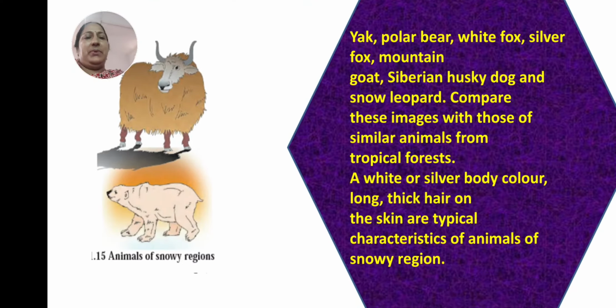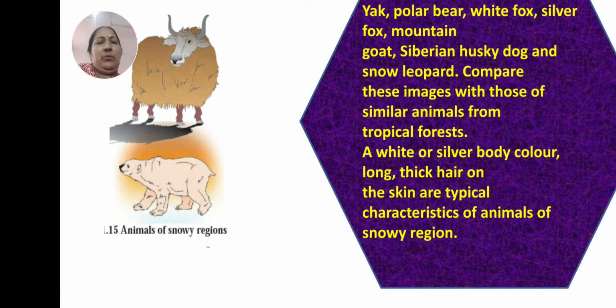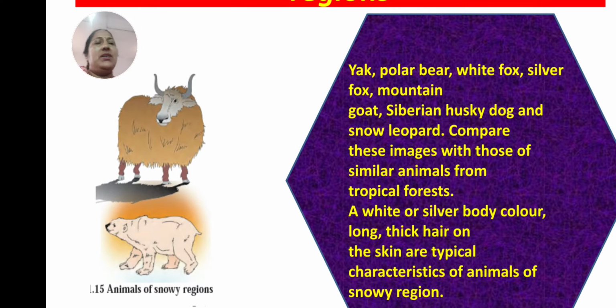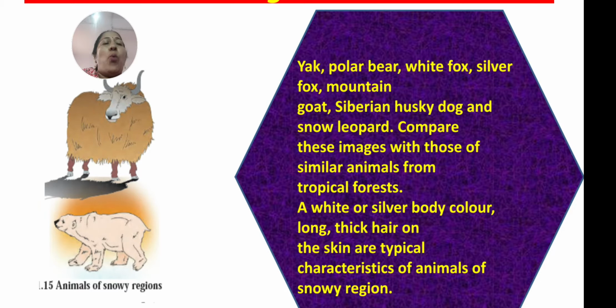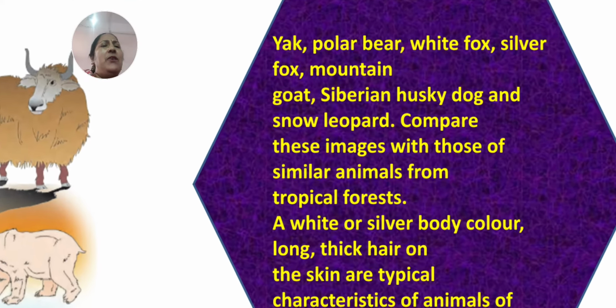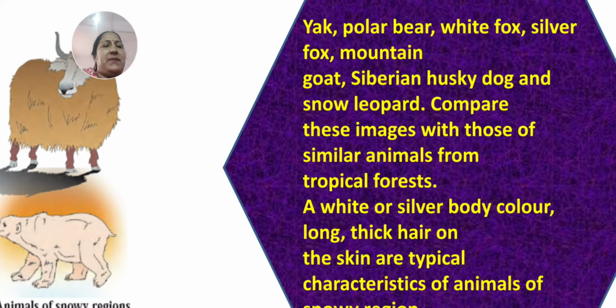Yak and sheep are there. White bear is there. So children, yak, polar bear, white fox, silver fox, mountain goat, Siberian husky dog and snow leopard. Compare these images with those of similar animals from tropical forest.